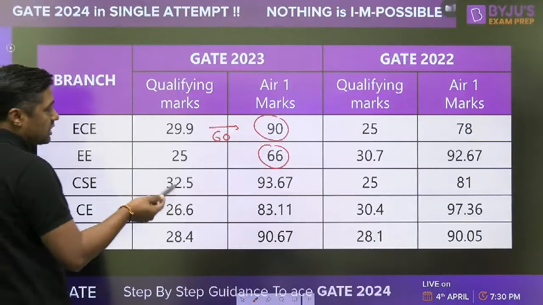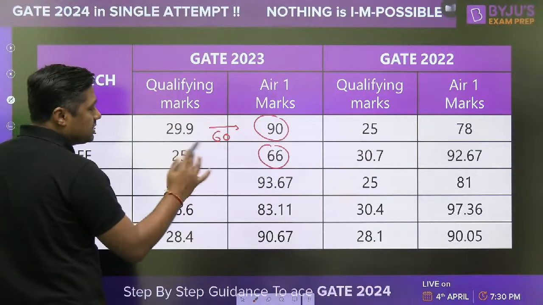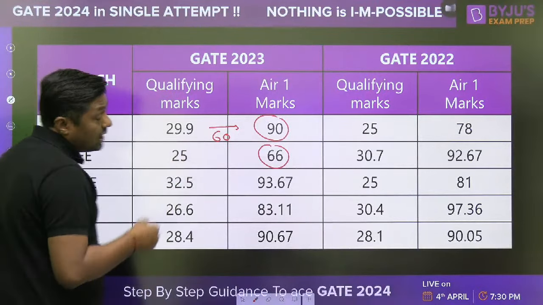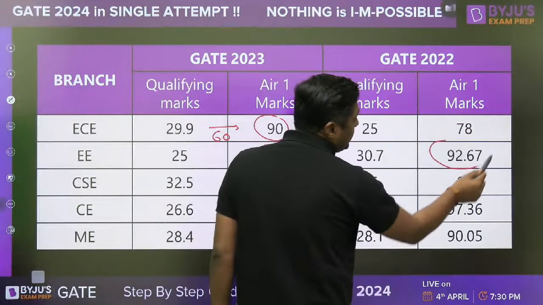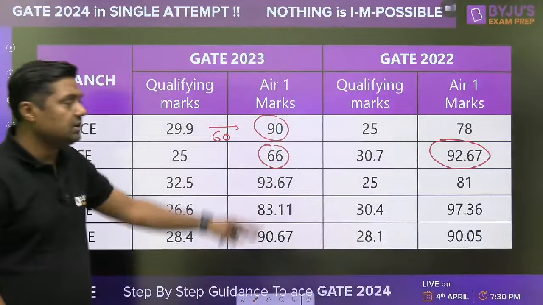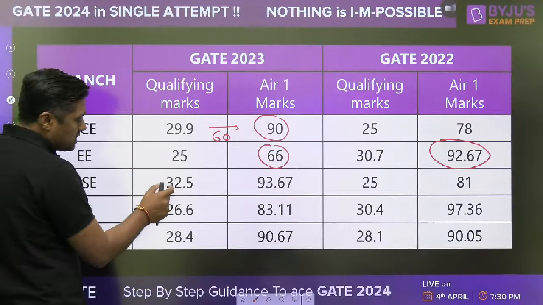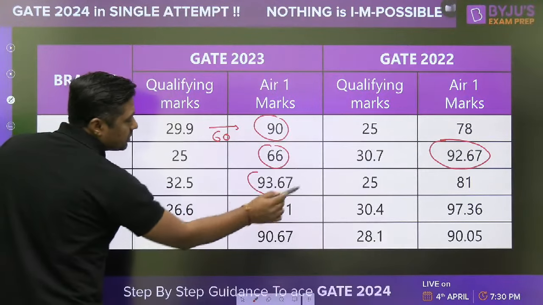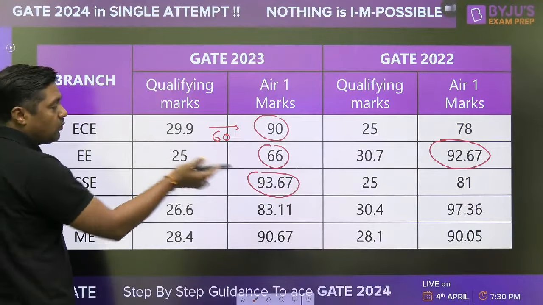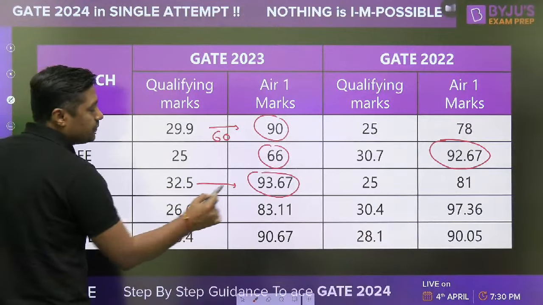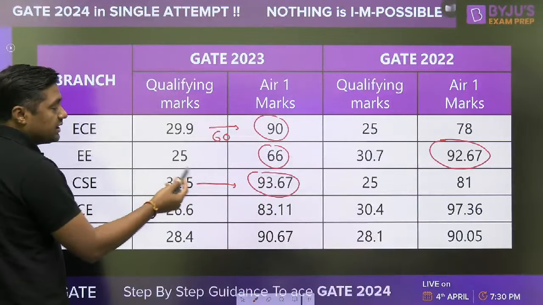Right? So you can watch. Again, the paper is very tough, but the question from digital is very easy. Last year, what was the marks? 92, almost 93 marks. Again, the difference of 63 marks. Then similarly in computer science engineering, this time easy paper, 93, almost 94 marks, and that is the 32. You can subtract and you can get the difference.